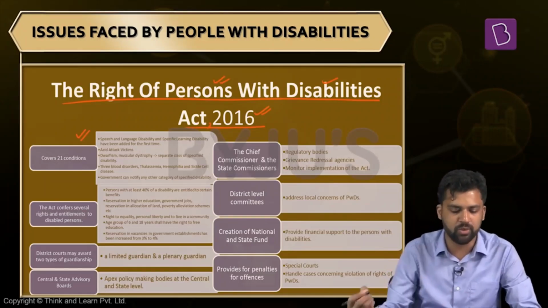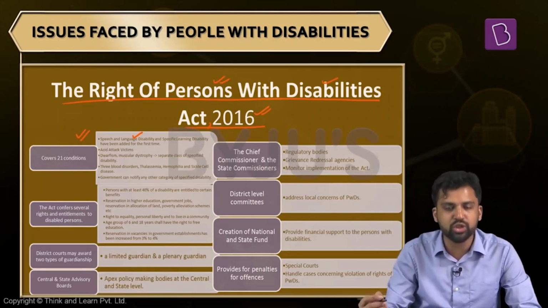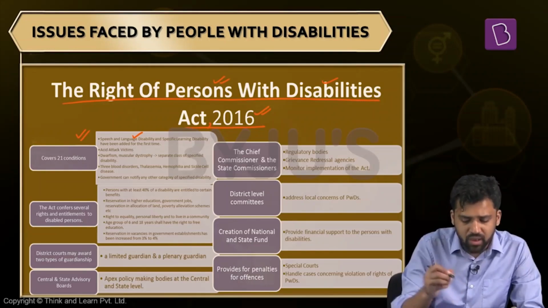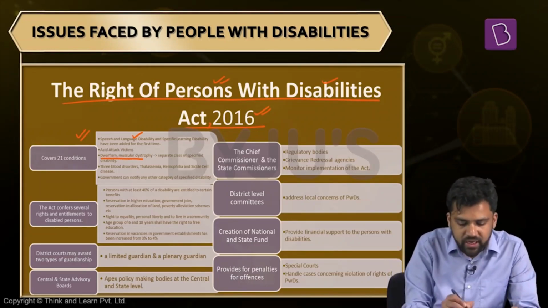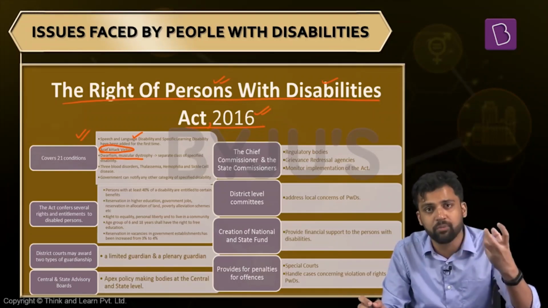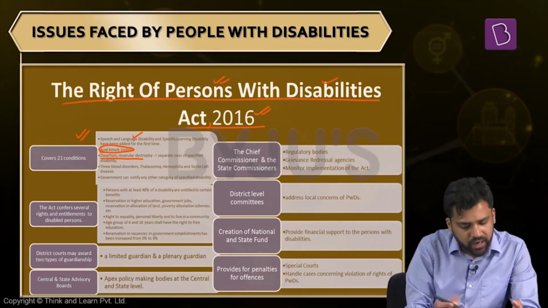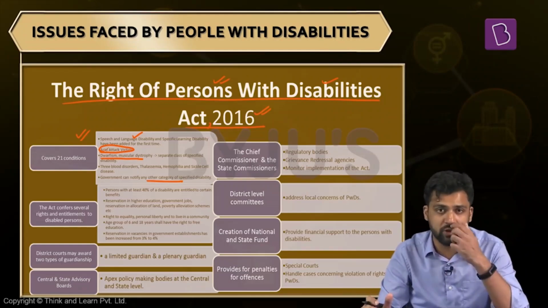Now, what are these 21 types of disabilities? It talks about speech and language disability. It also talks about intellectual disability. It talks about other disabilities, for example, dwarfism and muscular dystrophy. For the first time, acid attack victims have also been included. So, acid attack victims will also be considered a type of disability. And again, these conditions can be changed from time to time. You can add other types of disabilities here as well. The government may from time to time increase it.